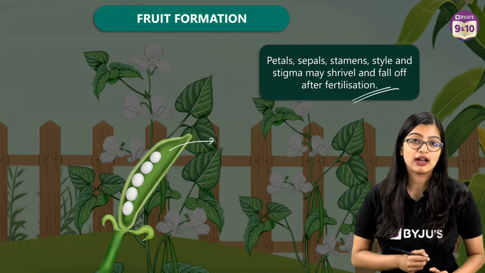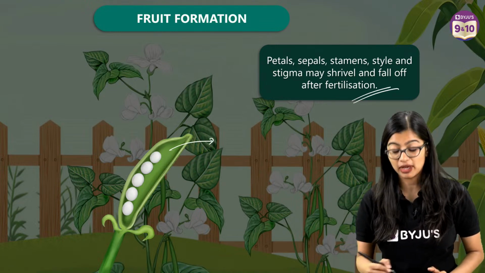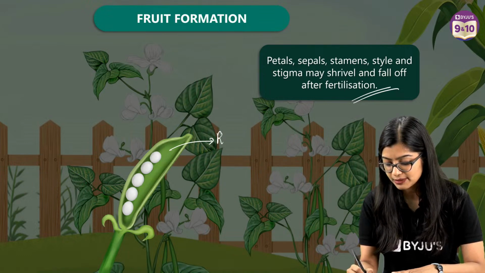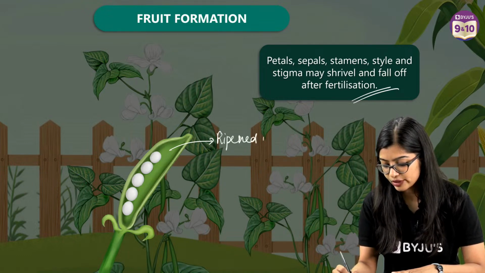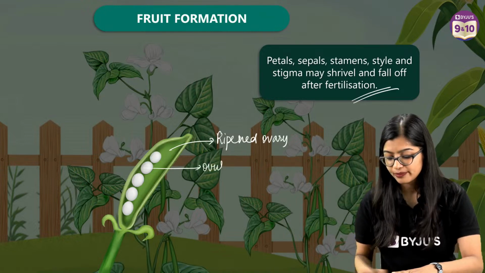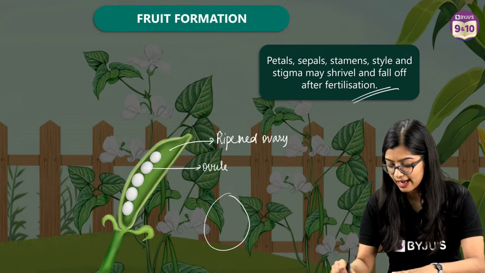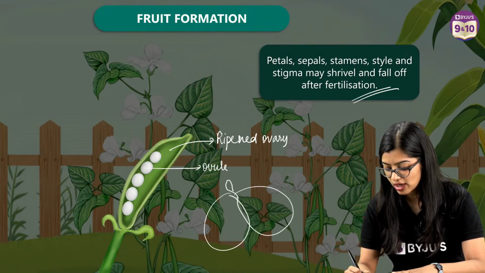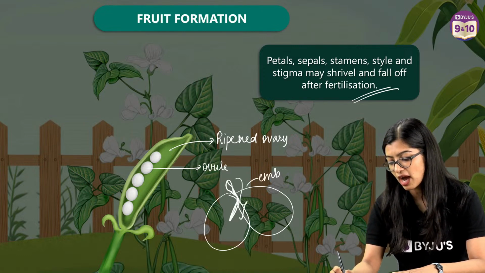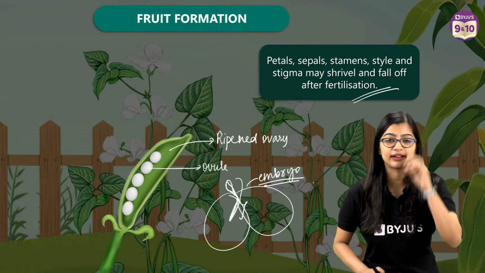In the case of your flower, the fruit is nothing but the ripened ovary, and your seed is nothing but the ovule. And inside the seed, if you see, there will be some structure like this. This is your embryo, which will now grow into a new plant, right?